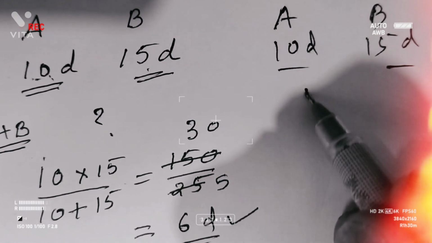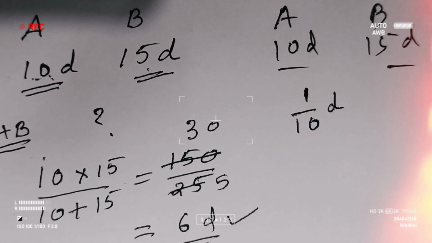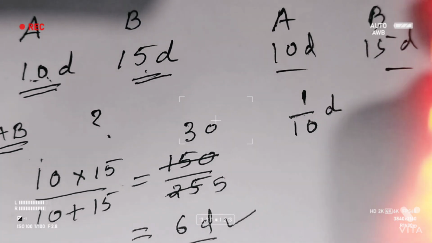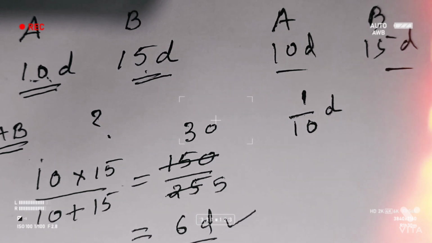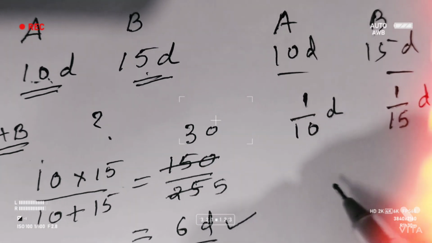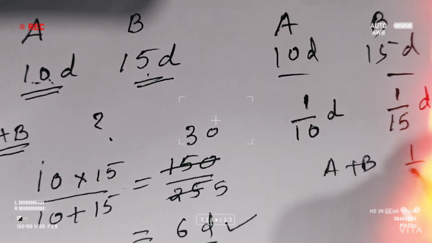So A will do in one day how much work? 1 by 10. So efficiency and work done are inversely proportional. So work done by A in one day is 1 by 10. Work done by B in one day is 1 by 15. So actual process, A plus B means 1 by 10 plus 1 by 15.